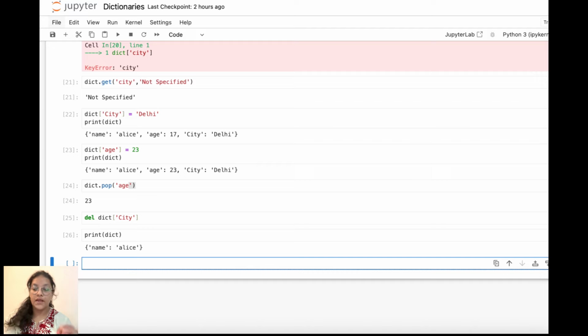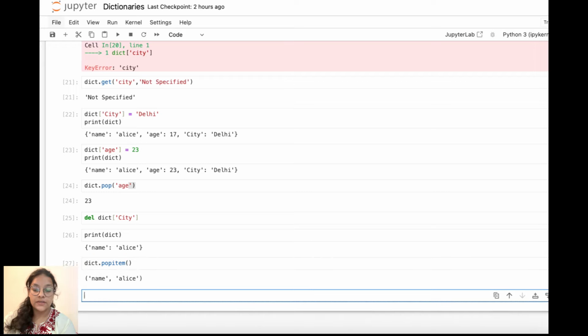And the third method of removing is popitem. So popitem is used like this, dict.popitem(), right? Simply write this, and this will be removed from the dictionary.